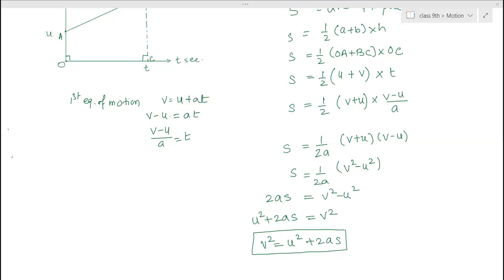Ma'am, can you give a revision worksheet for tomorrow's test, combined with all three chapters? Yes, ma'am, please.